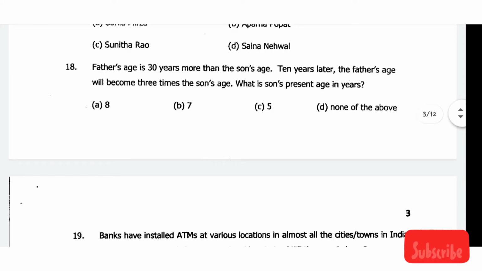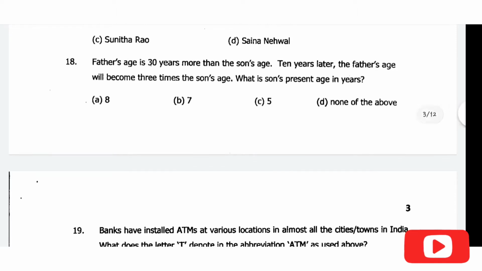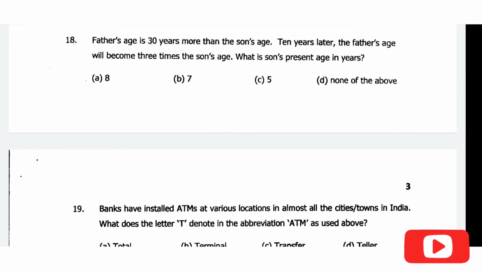Then comes question number eighteen, the father's age is 30 years more than the son's age. 10 years later the father's age will become 3 times the son's age. What is the present age of the son? So the correct answer will be option 5, that is 5 years.